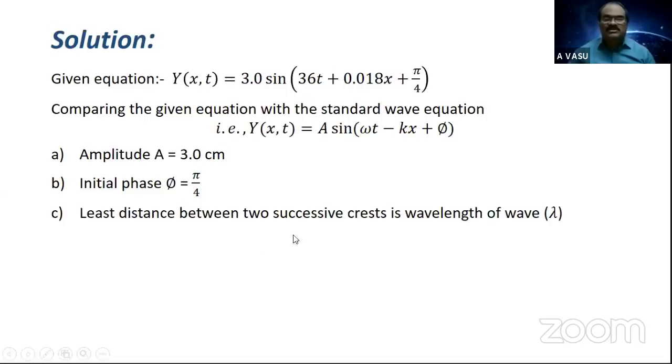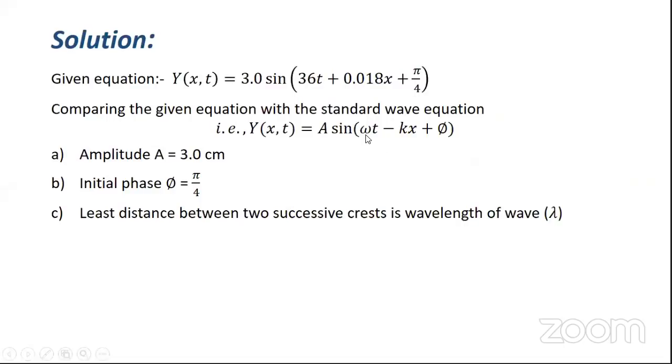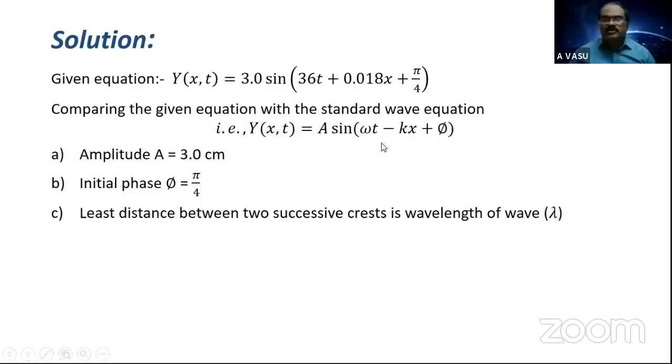Next, the least distance between two successive crests. That is what? The wavelength of the wave. From which term do you get wavelength, is it omega or k? Omega equals 2 pi by capital T or 2 pi nu, so we get either time period or frequency. But what is k? The basic expression for k is 2 pi by lambda. So k includes lambda, and if you take the k value, you get the wavelength value. Therefore, k equals 2 pi by lambda, that is, k is given as 0.018, which is to be equated to 2 pi by lambda.